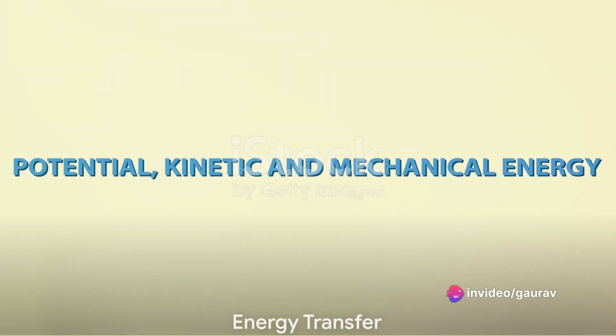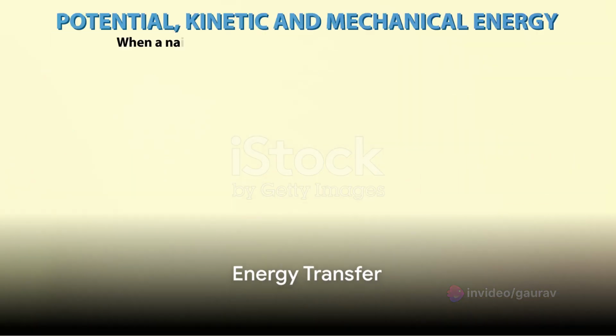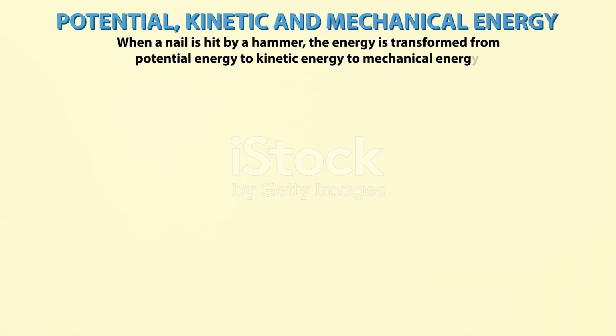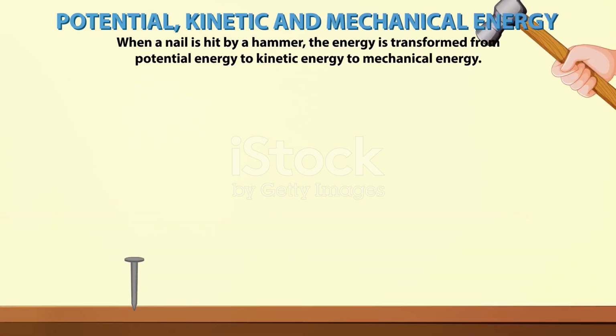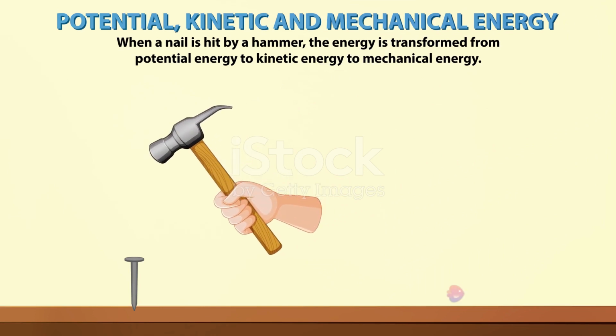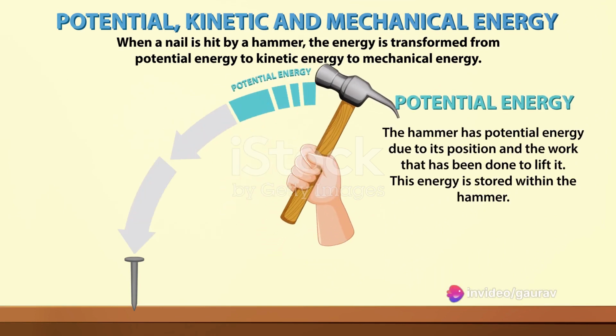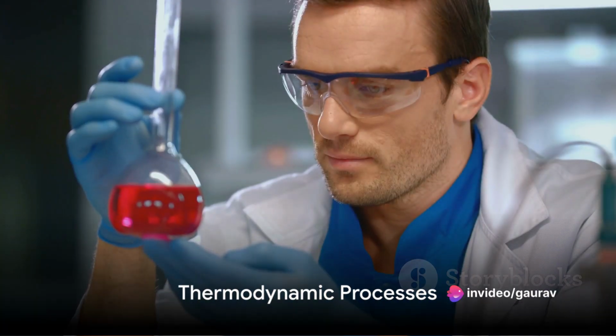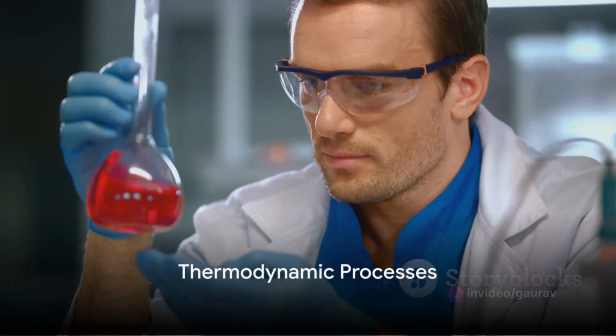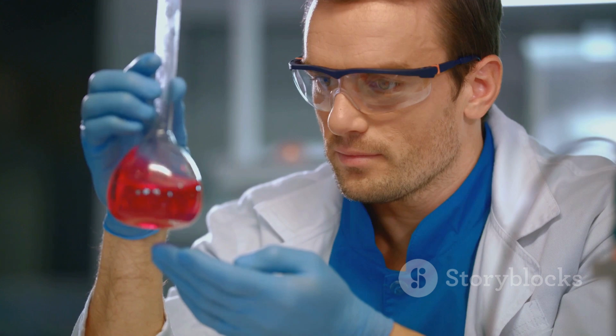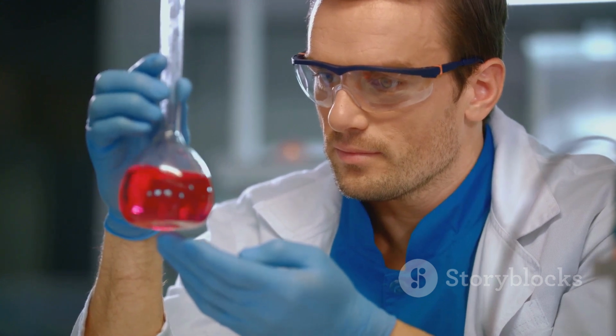Energy is transferred in two main ways: heat and work. Heat is the transfer of energy due to temperature differences, while work is the transfer of energy due to a force acting over a distance. Different thermodynamic processes include isobaric, isochoric, isothermal, and adiabatic processes.